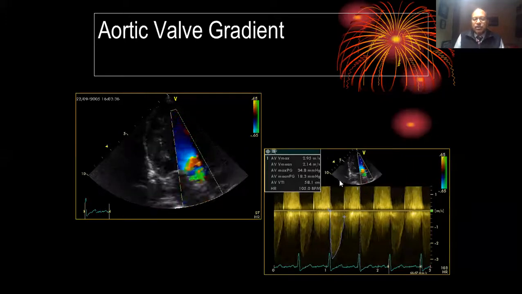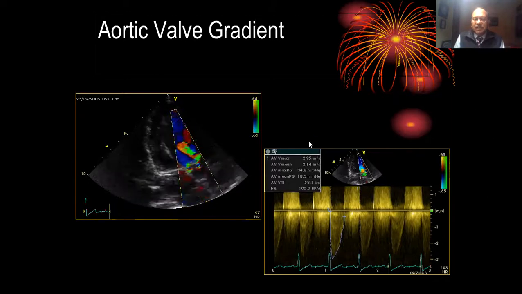Now the question happens, aortic valve is a tri-leaflet valve. So we have to measure this aortic valve peak and mean velocity and gradient, and VTI in 5 different windows for aortic stenosis. And then wherever the maximum velocity or maximum gradient is, we use that particular velocity or pattern.